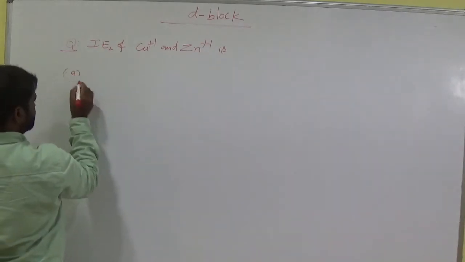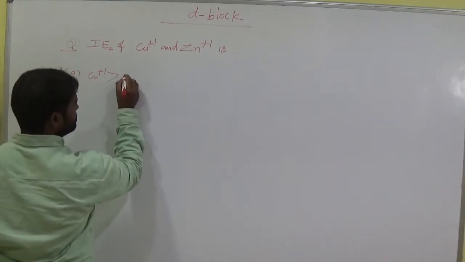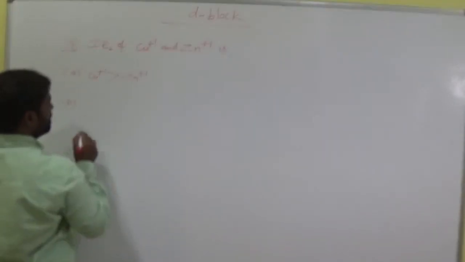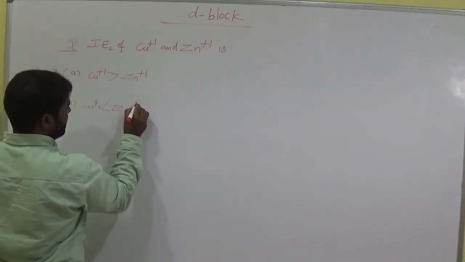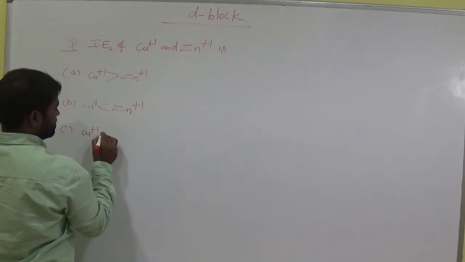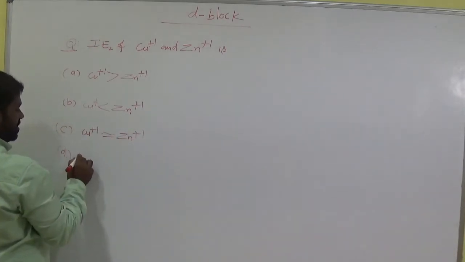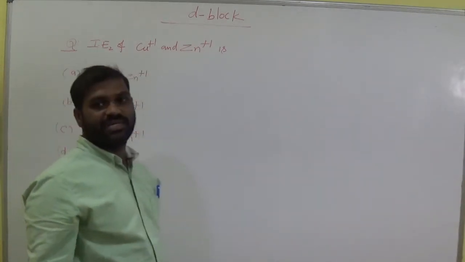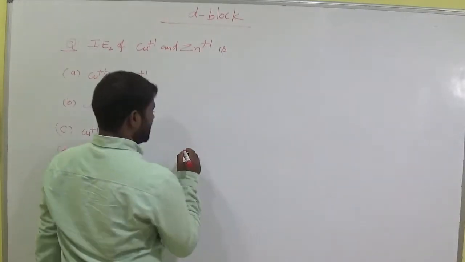Option A, Cu plus 1 has greater second ionization energy than Zn plus 1. Option B, Cu plus 1 is less than Zn plus 1. Option C, Cu plus 1 is approximately Zn plus 1. Option D, none of these. So in between these two ions, which one has more second ionization energy? Okay, so let's see the explanation here.